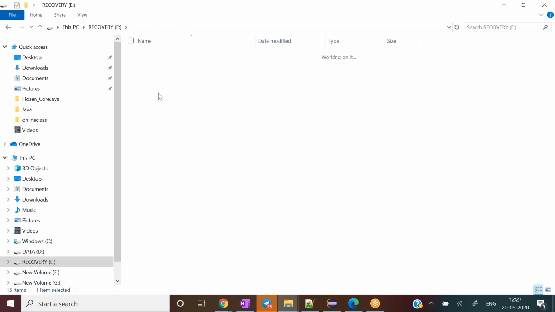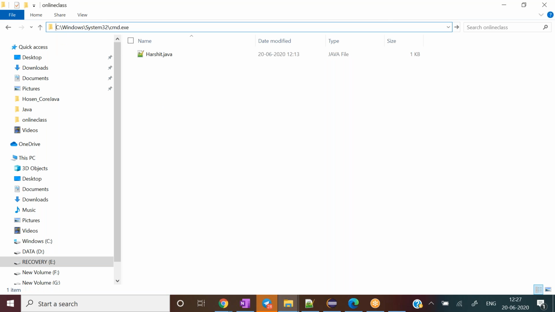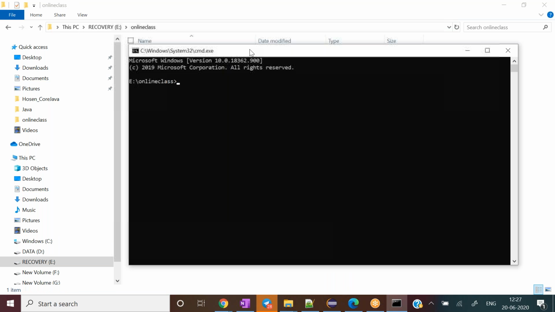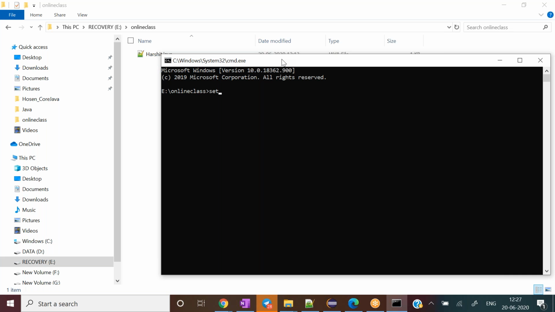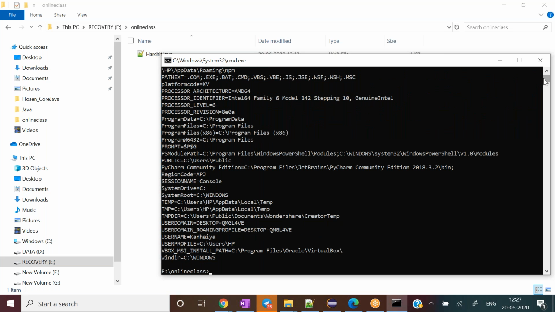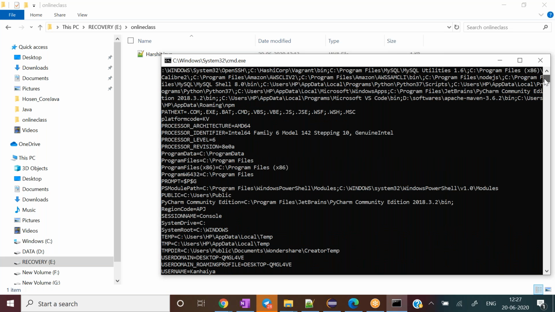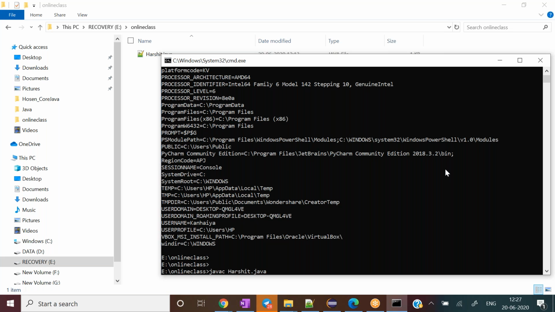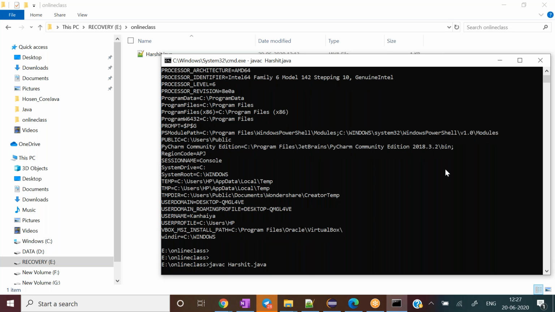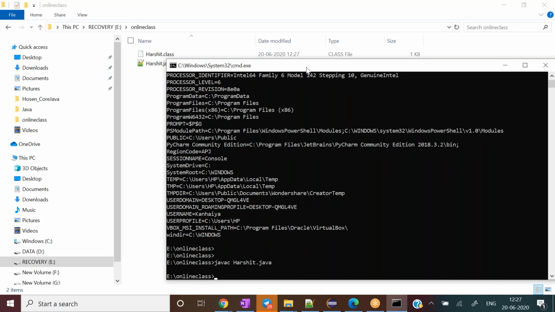online learning, and I reopen it. If I hit the set command, then you can see every path is available here, right? So again, if I try to compile this program, then it will be easily compiled for us, right? Without any problem.